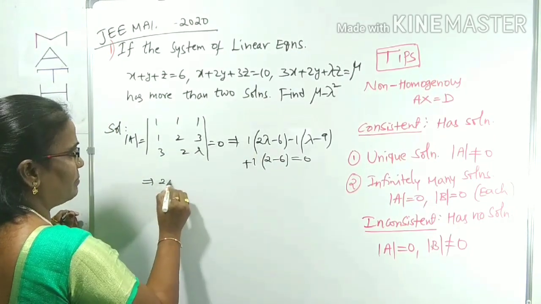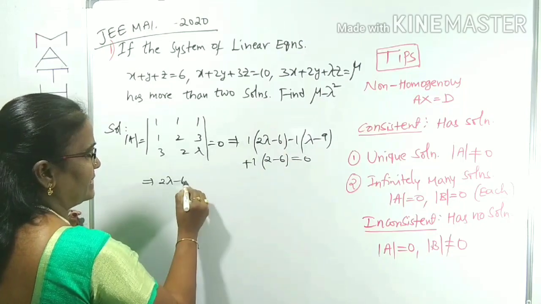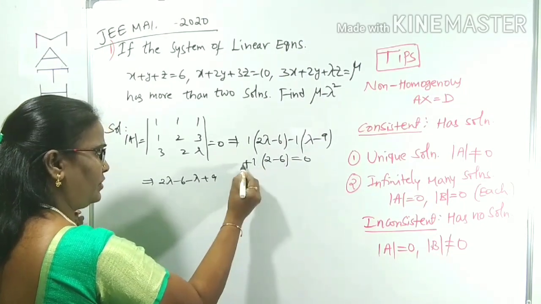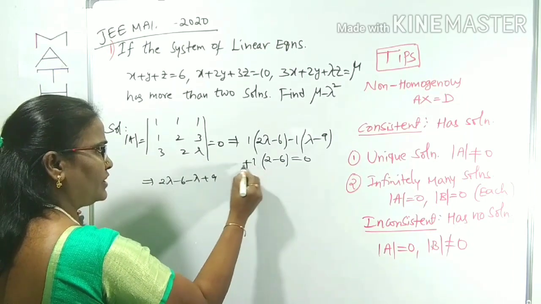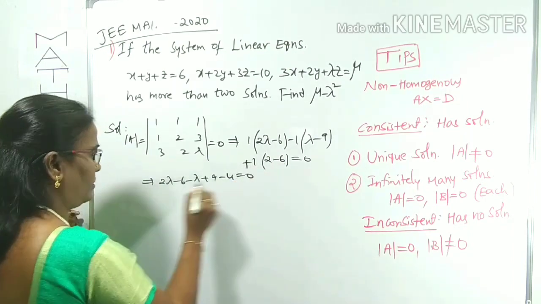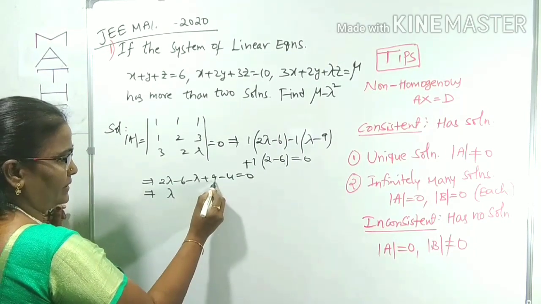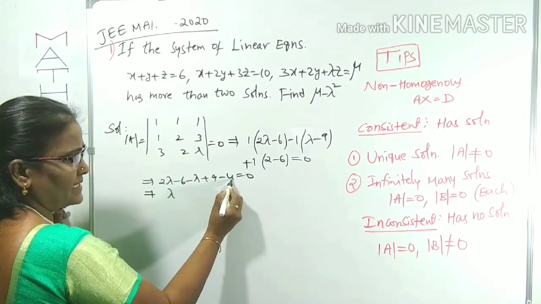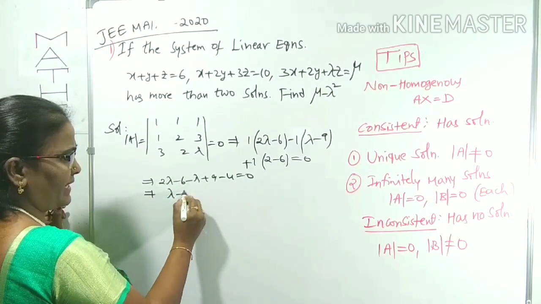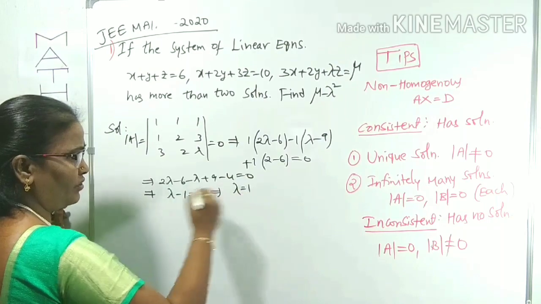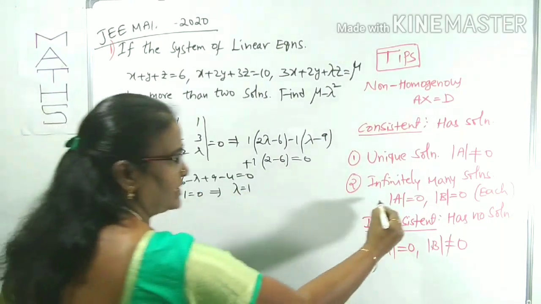Now 2 lambda minus 6, with minus lambda plus 9, with 2 minus 6 is minus 4, plus 1 into minus 4 is minus 4, equals 0. Now simply, 2 lambda minus lambda is lambda, with 9 minus 6 minus 4 minus 10. 9 minus 10 is minus 1, equals 0. From this, what is the lambda value? Lambda value is 1 by using this tip.